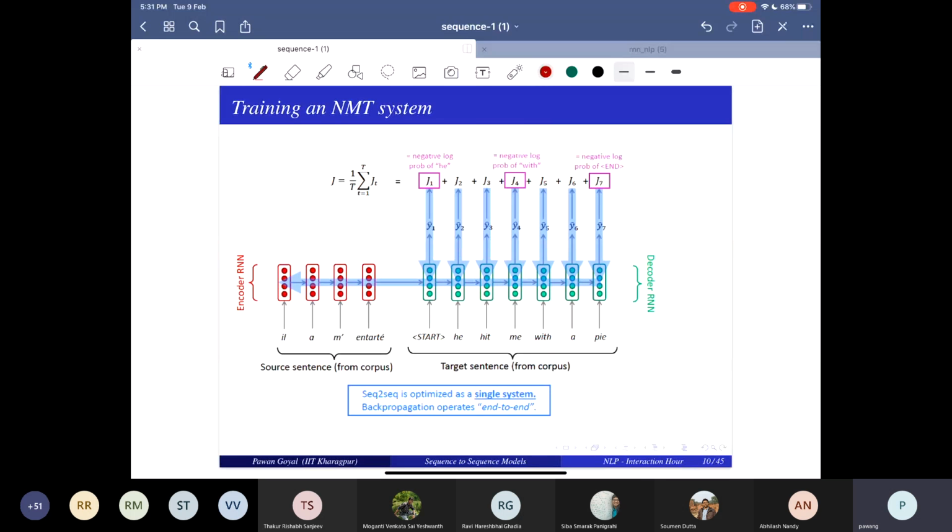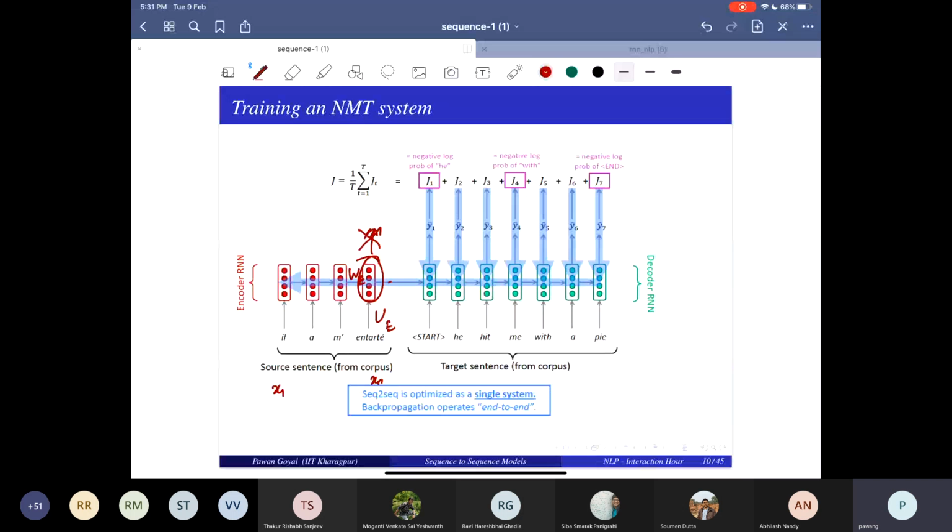Once you have a parallel corpus, you have to do the training. What happens in training? At the input, you are just doing the encoding. I am taking x1 to xn and just getting an encoding, not generating anything here. So I'll have just U encoder and W encoder matrices.